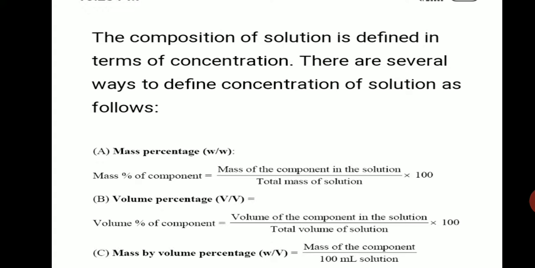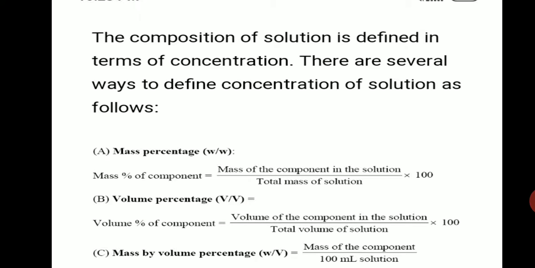So in the mass percentage, the number of parts by mass of one component per 100 parts by mass of the solution. That means we are expressing in terms of gram or mass. In volume percentage, we are expressing in terms of milliliter or liter.